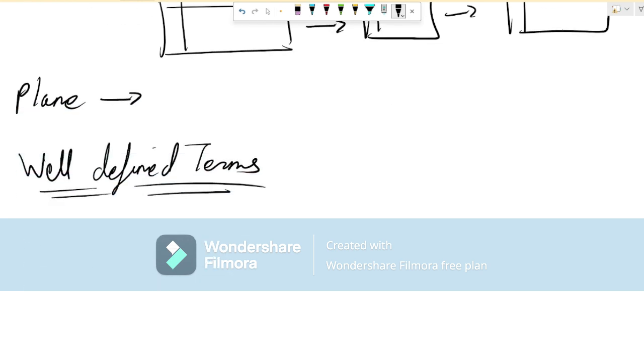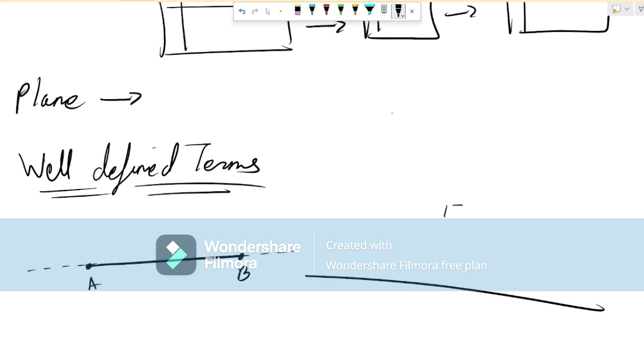Suppose I draw a line over here like this. Let's not draw these arrows. Let's just say this line is extending infinitely. But there is a small portion of this line which I have selected, or I have taken 2 points and put them on this line. Let's name them A and B. Now this portion you can see over here. Now the rest of the whole line, let's say, this is a line. Its length is 15 centimeter.